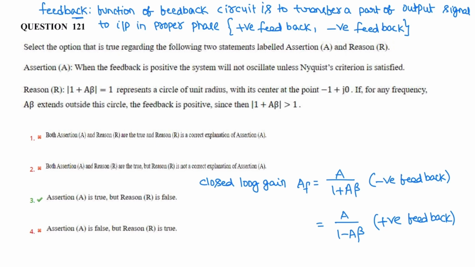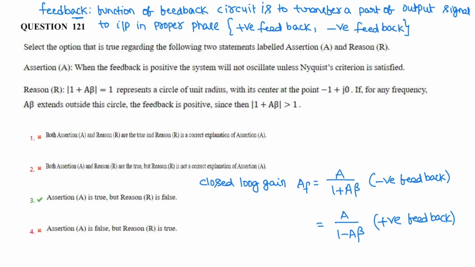The statement assertion is correct. Reason: 1 plus A beta equal to 1 represents a circle of unit radius with its center at the point minus 1 plus j0. If for any frequency A beta extends outside the circle, it is not inside the circle, and feedback is positive because 1 plus A beta is less than 1, it is inside the circle and it should be less than 1. Then the reason is, as per this, wrong. So let us see what is feedback, what are the different types of feedbacks.